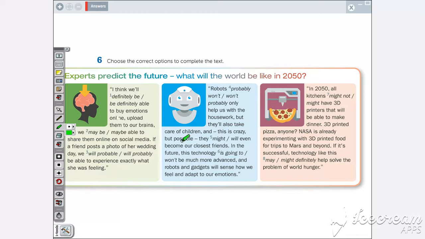So what I want you to do is underline, and later on you have to pick one of these. If you pick this, or you choose this one or this one, you have to write in your reading notebooks about the lecture. Don't forget to write or draw your mind map, and then write your checklist, and then after that you have to write your personal opinion about what you think about the future, what kind of world we're going to have in 2050, okay?